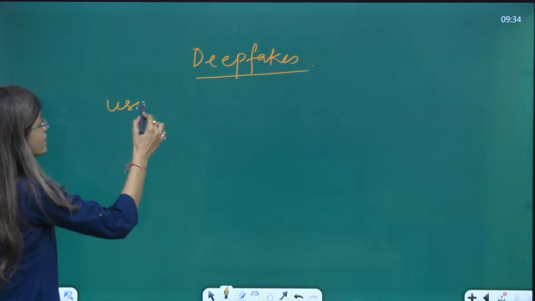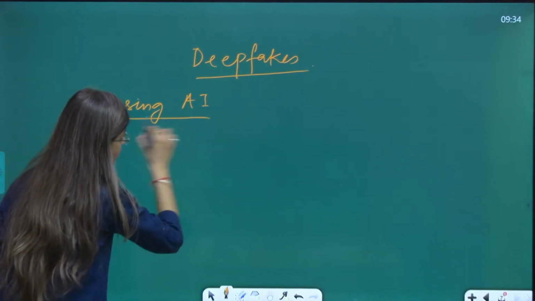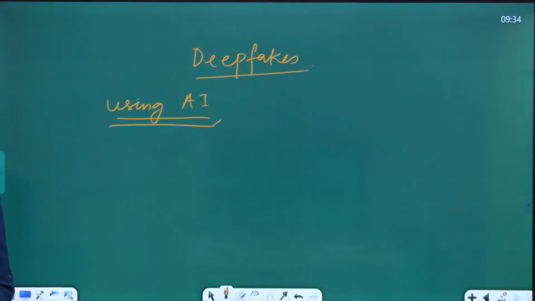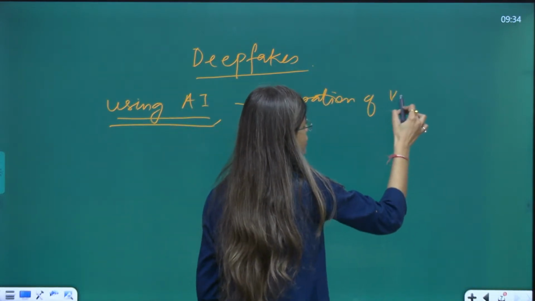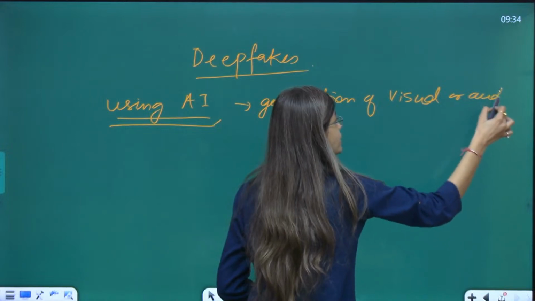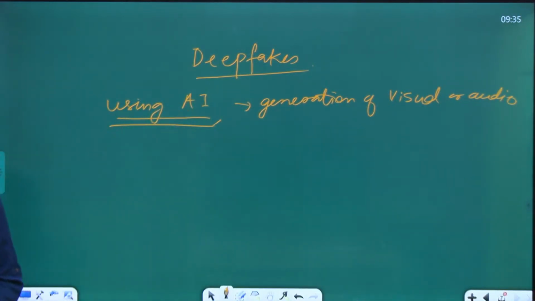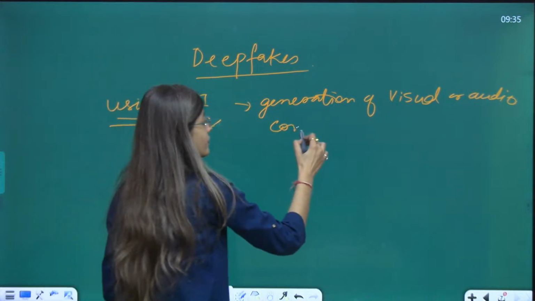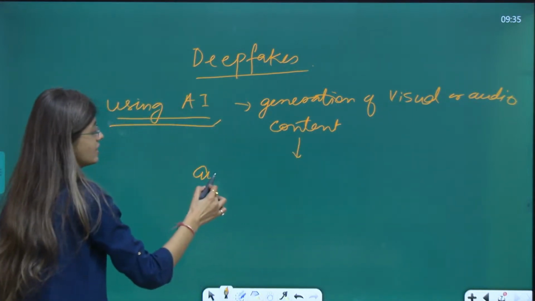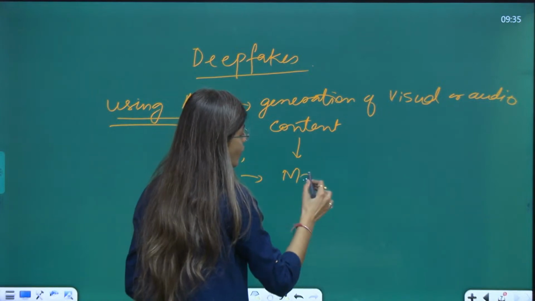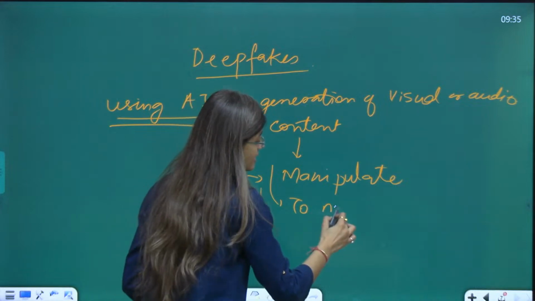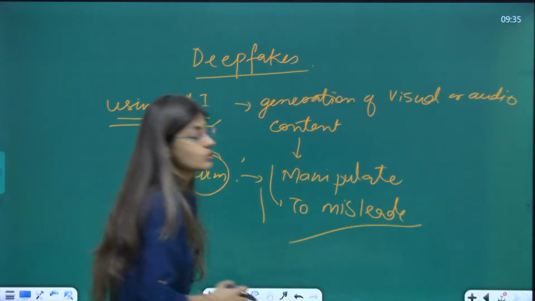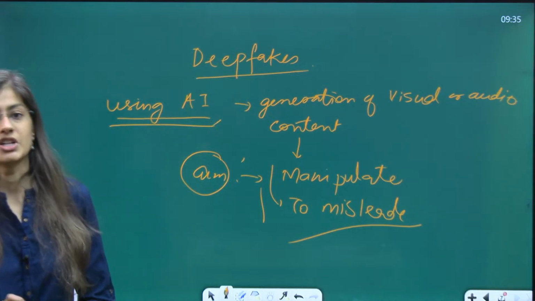It is using artificial intelligence, we are using the technology for the generation of visual and audio content. But the aim here is we are using it to manipulate someone or something, or to mislead, to give fake information in the market.